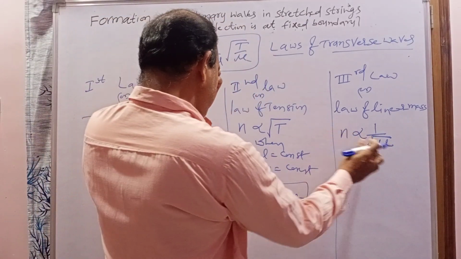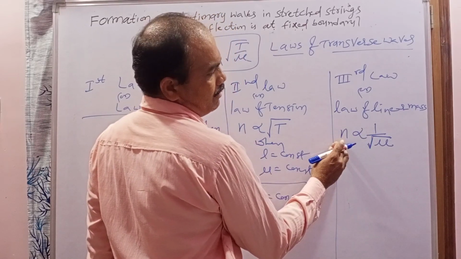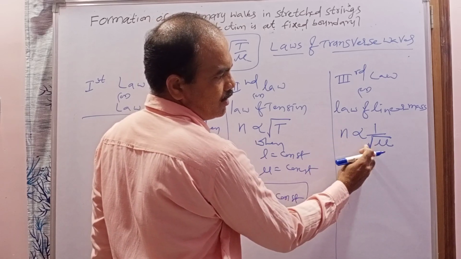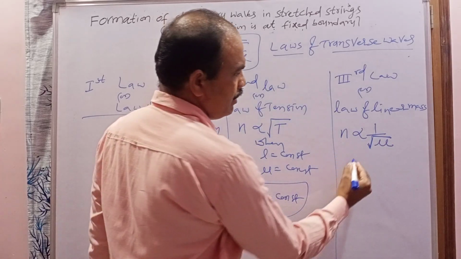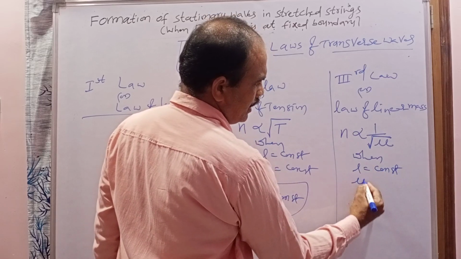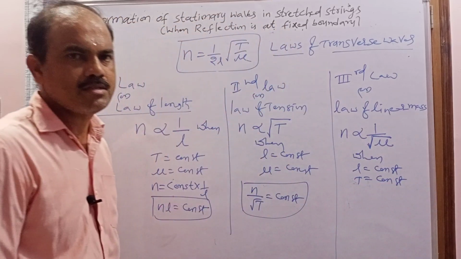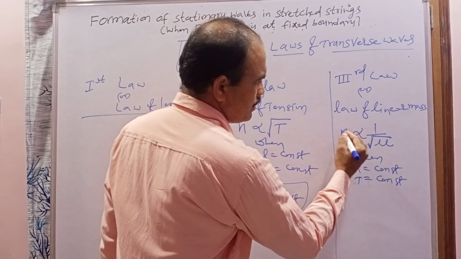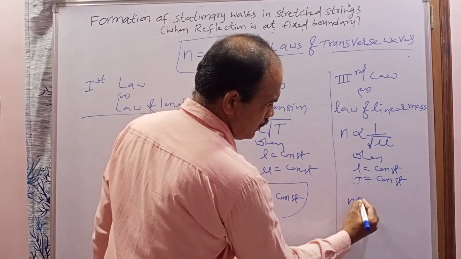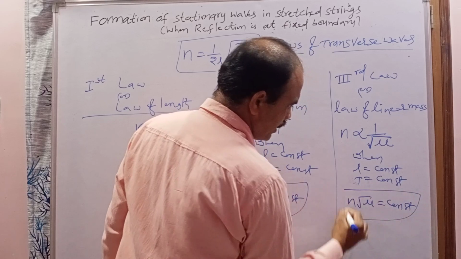What is the relation between them? Inversely proportional. The fundamental frequency of the stretched string is inversely proportional to the square root of linear density. The condition is that the length of the string is constant and tension in the string is constant. Next, the mathematical formula: when I bring the square root of mu to the left side, n into root mu equal to constant. This is the mathematical formula of the third law.